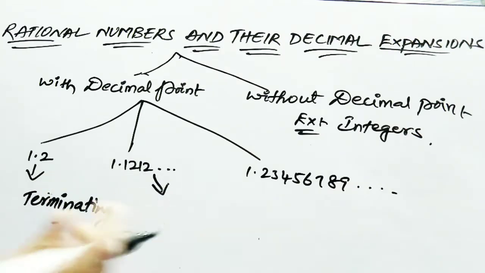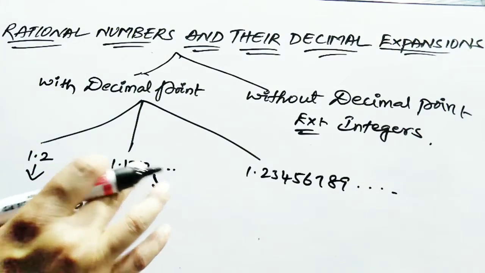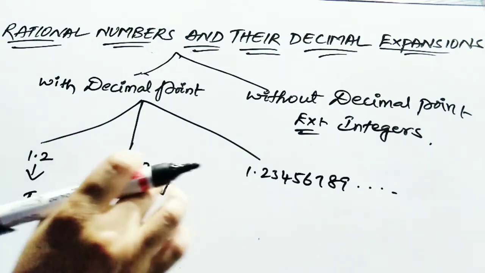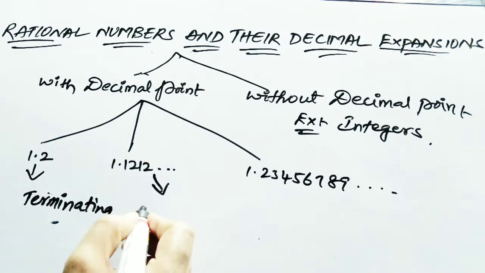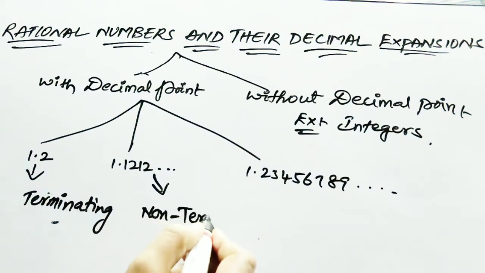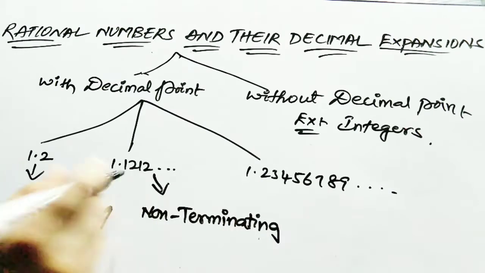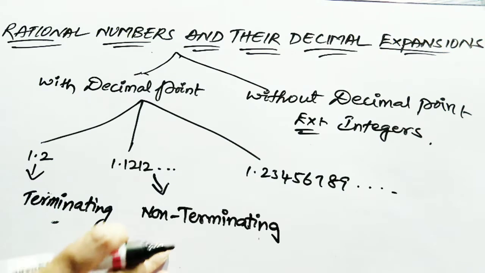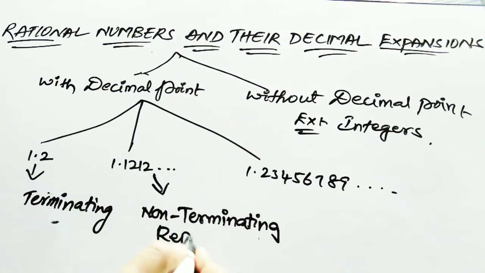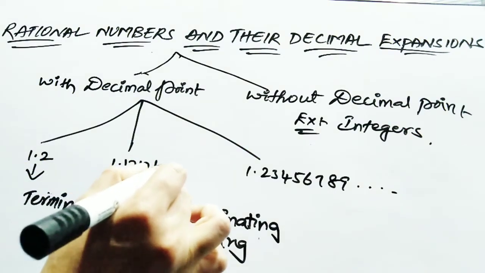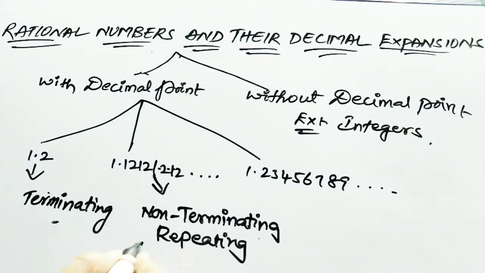See your next number, 1.1212. The 1212 is repeating again and again, and the dot dot dot means it is non-terminating. The number has not ended; it is in continuation. So this kind of number is called non-terminating. It is also called repeating, or recurring, because the same digits 1 2 1 2 1 2 keep recurring again and again.